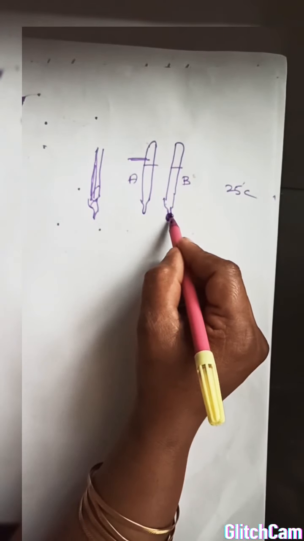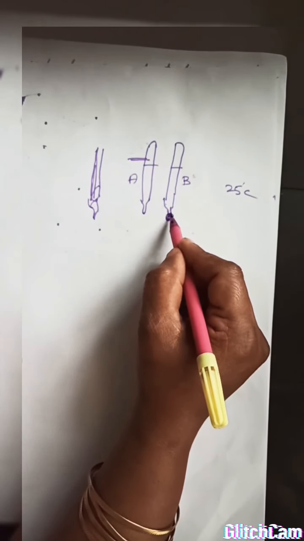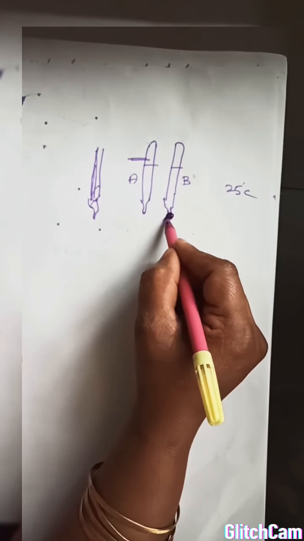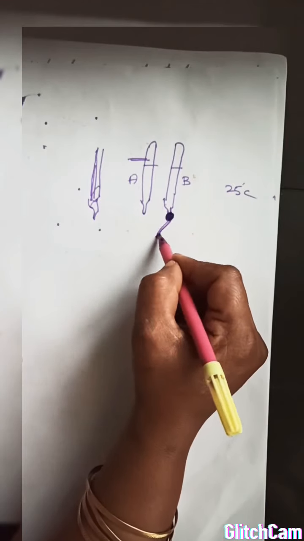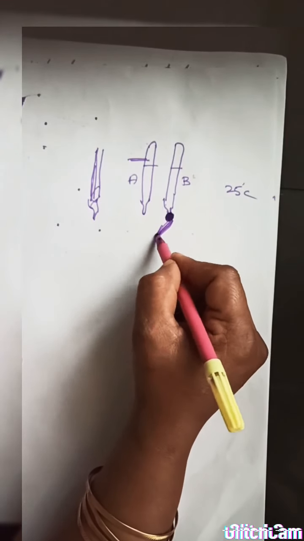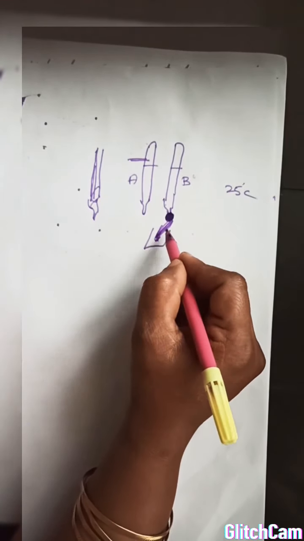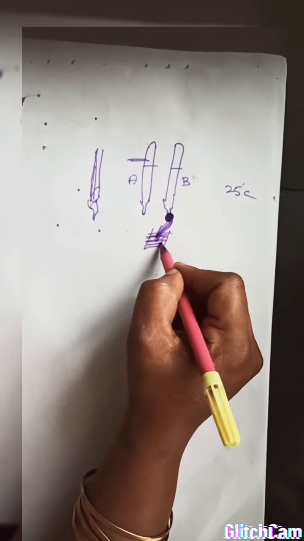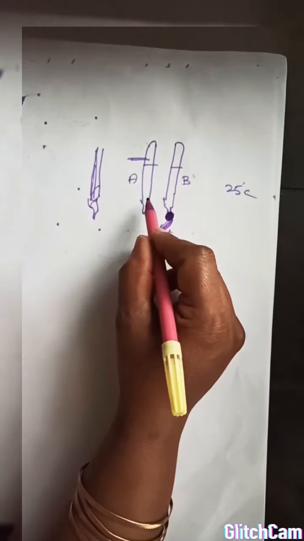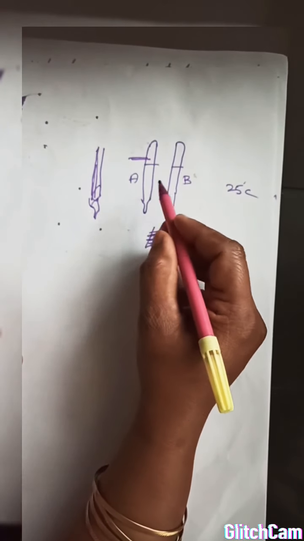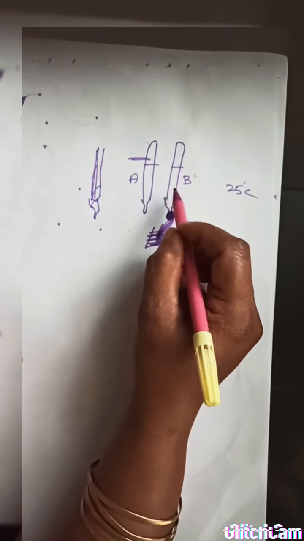Take a muslin cloth and cover the bulb of thermometer B, and keep it like this. And here we take one beaker, and the beaker is filled with some water. After some time, go and check the reading of the two thermometers.